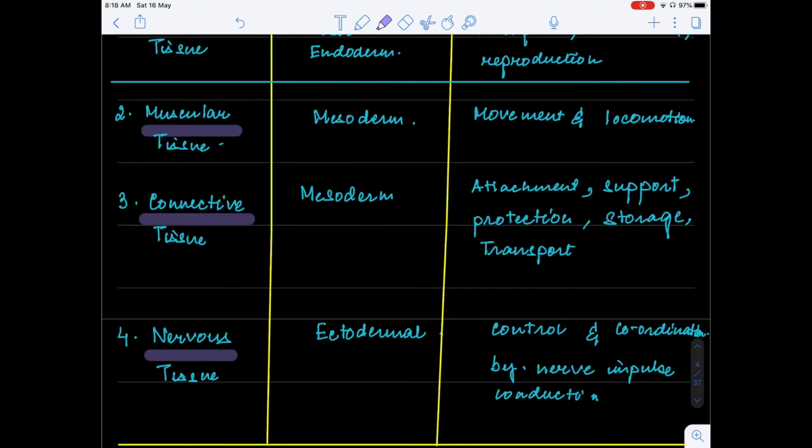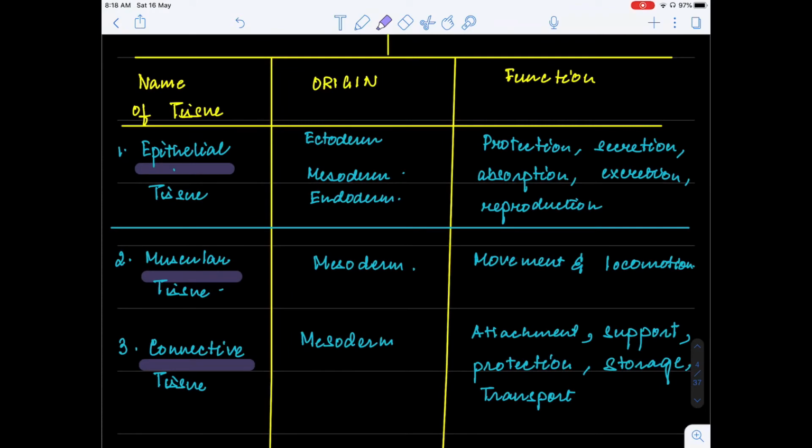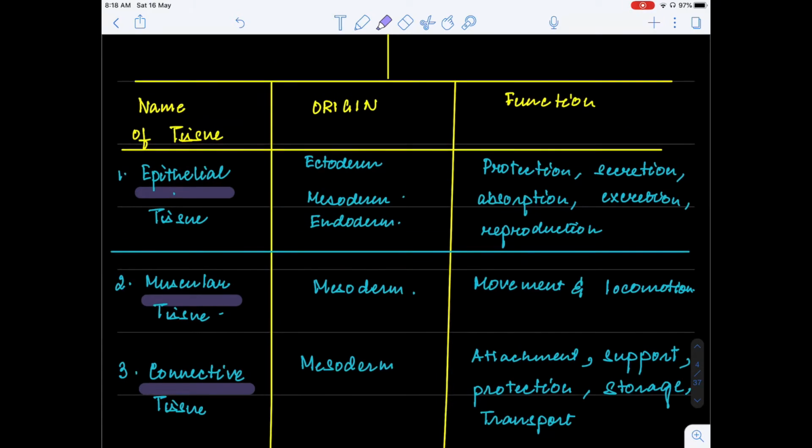So, quickly looking into the basic origin of these tissues and their function, we can understand that they are all originating from the three germ layers. We see that in the embryonic life, an embryo differentiates basically into an ectoderm, a mesoderm, and an endoderm. Now, epithelial tissue originates from all the three germ layers, that is ectoderm, mesoderm, and endoderm.